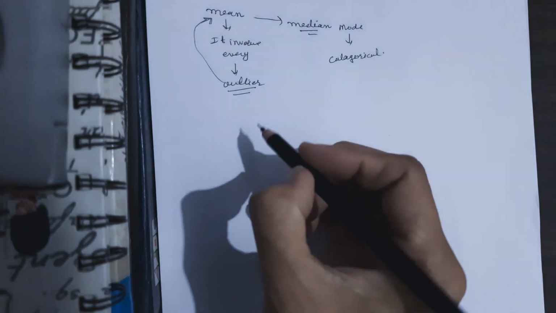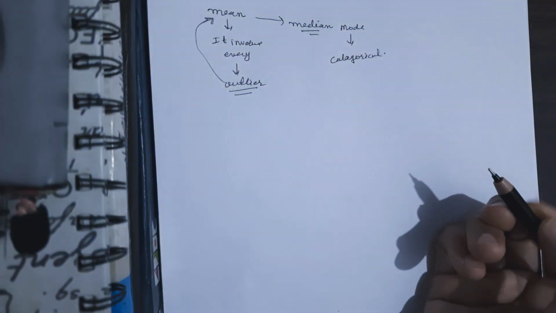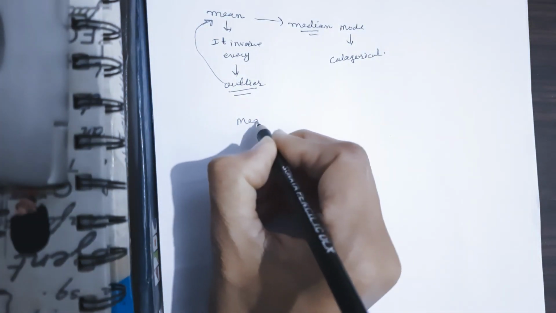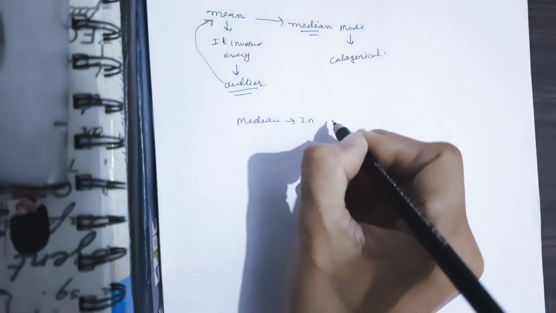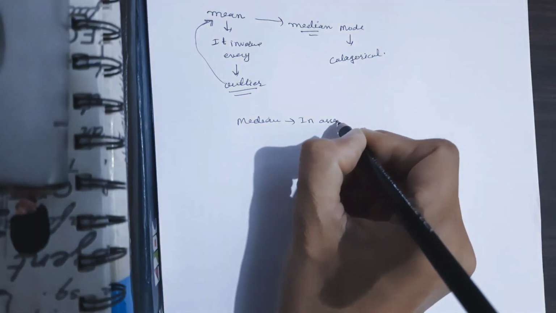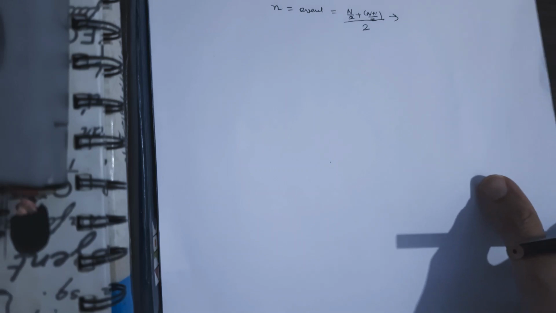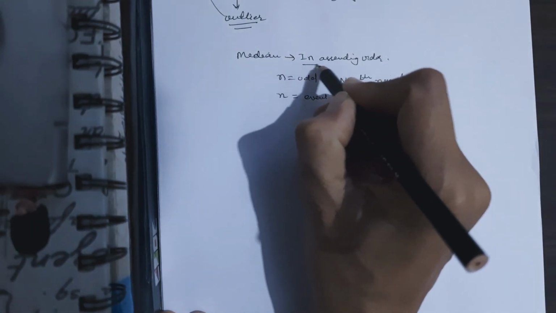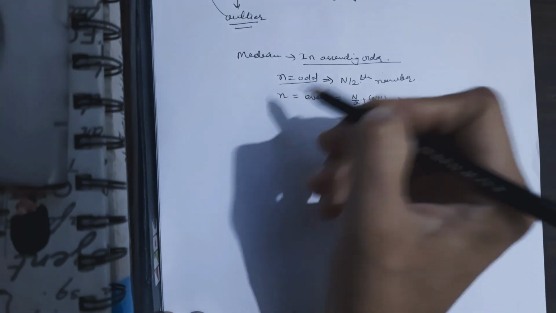Now the mean, you know, you just need to add every data point and divide by the total number of observations. And in the median, to calculate it, you need to arrange the data in ascending order and then just observe the number of observations.